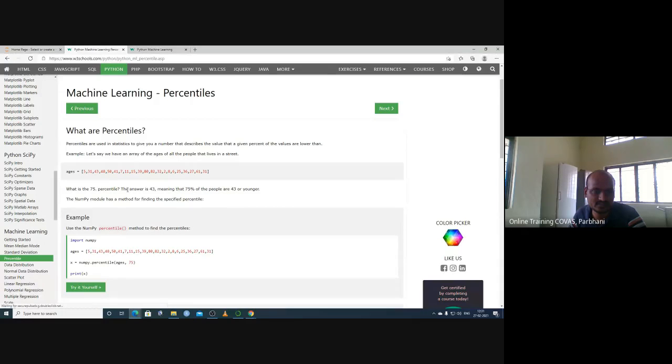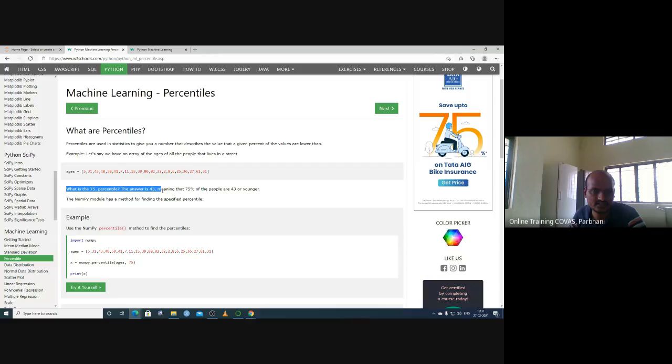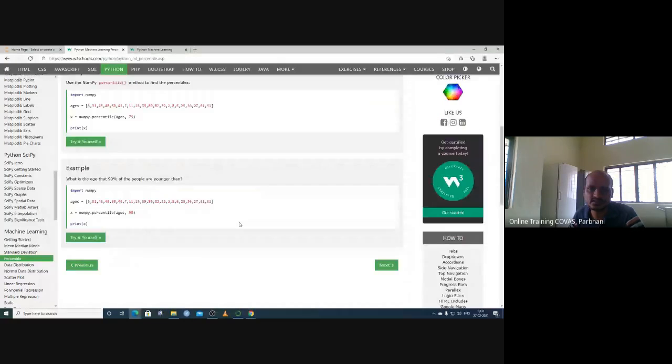So if you import NumPy and the ages, you put numpy.percentile. You are calculating the percentile of the ages with 75. Against this age data, you want to calculate the 75th percentile of people who come in this range. So the answer is 43. It means that 75% of the people are 43 or younger.